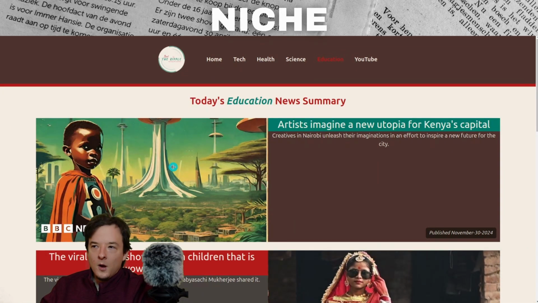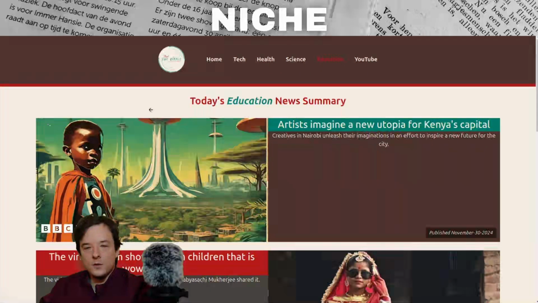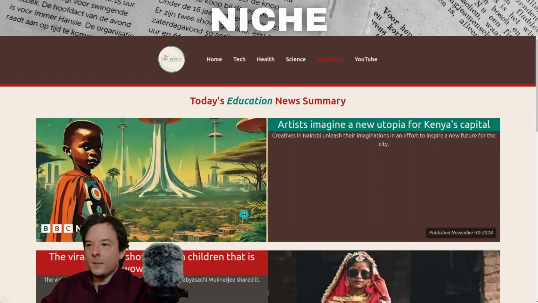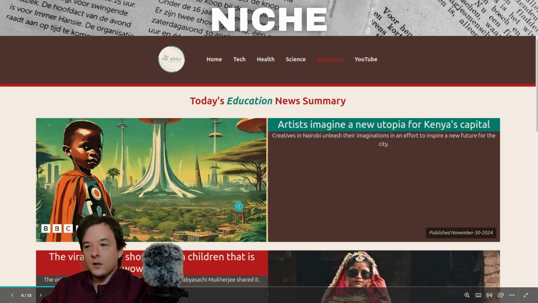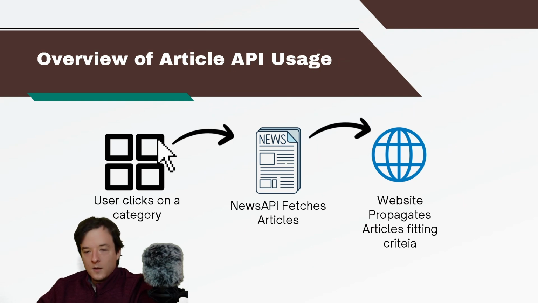And then, something I probably could have improved on: the user can actually click on these thumbnails, as you can see down here, and it'll go to the article. So if you do find something that seems interesting, well, heck, you can actually click on it and go to the article. And the page is populated, which I didn't show, by multiple articles, and you can click on any of them that you find interesting. So here's an overview of the article API usage. And this is, again, the News API.